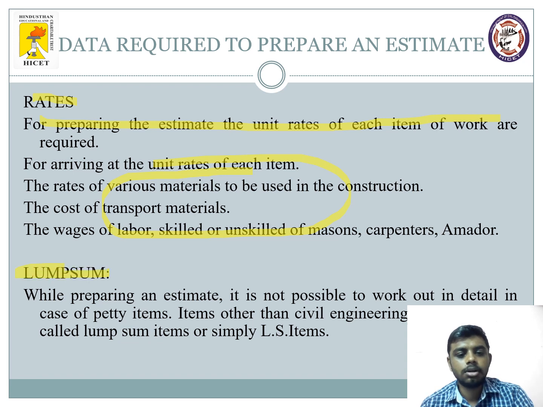And the second part is your lump sum. Here lump sum is nothing but, if you are going to calculate the total cost of a project, you cannot include very small materials. Like if you are at the site, you cannot include the purchase of nails in your estimation, because we definitely will not know how much nails are required for my project. So for nails and other small purchases like tapes and other things, we'll have a general category called lump sum. I'll categorize all small materials under this one category, calculate the value, and use it for petty works.